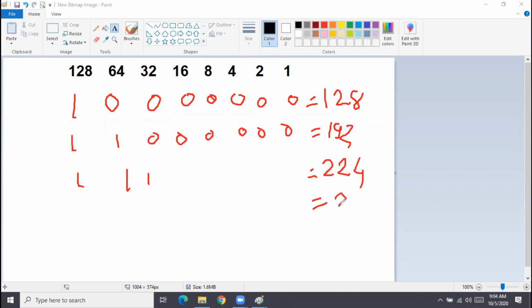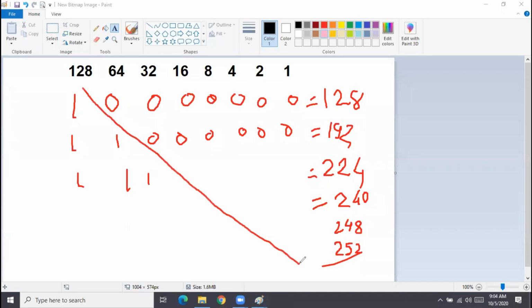So you keep on increasing the ones and reducing the zeros, and you get these standard values. These are the values which can be there in your subnet mask.